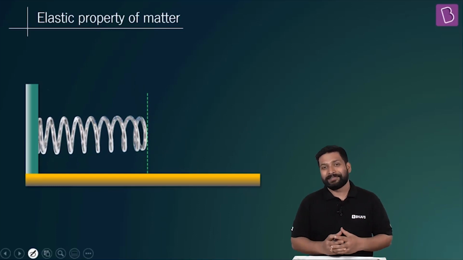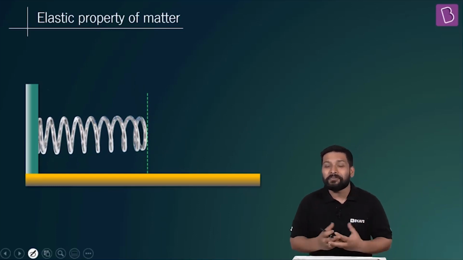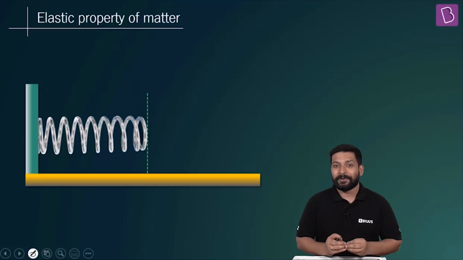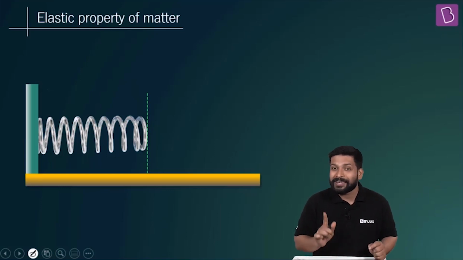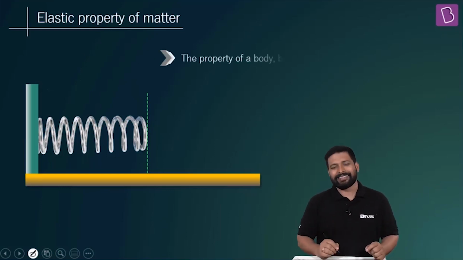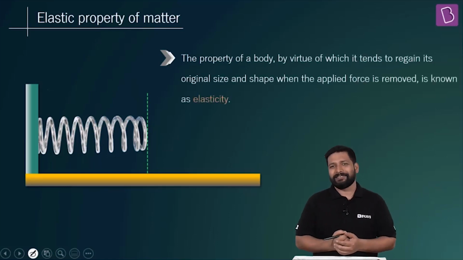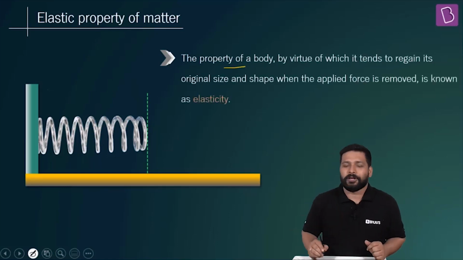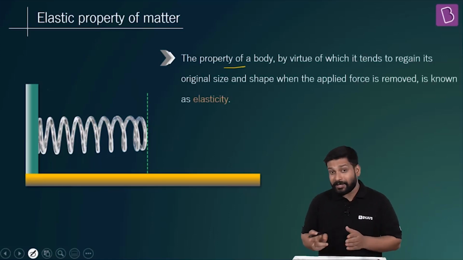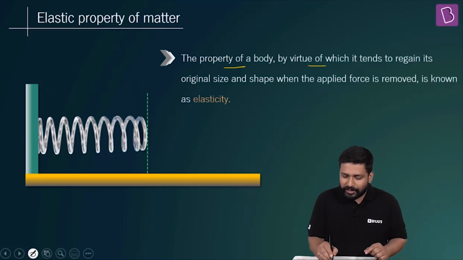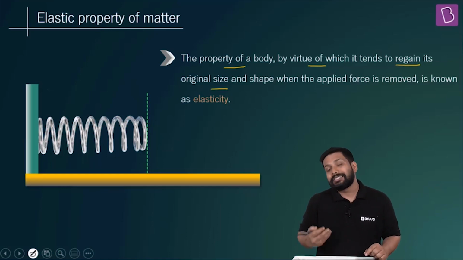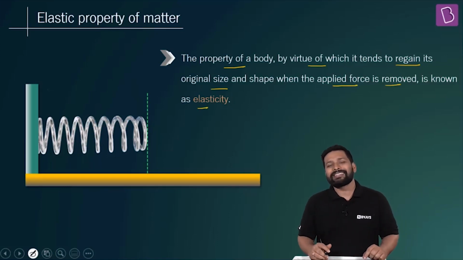And this property of resisting deformation, or getting back to its initial configuration once being deformed, is called elasticity. Is called as what? Elasticity. So the property of a body, and that is why it is a mechanical property of matter, by virtue of which it tends to regain its original shape and size or configuration when the applied force is removed, is known as elasticity.